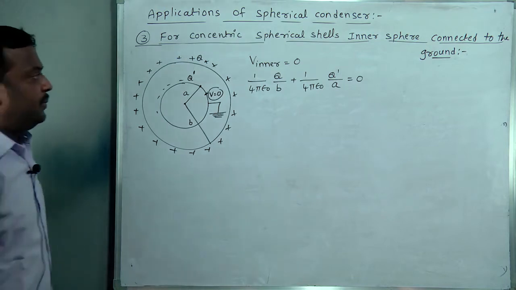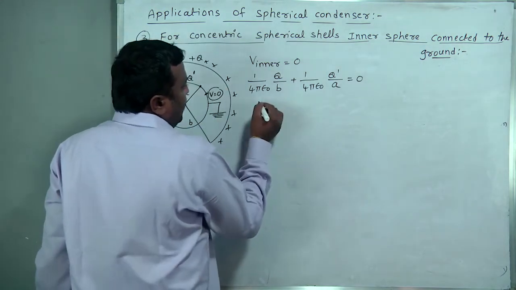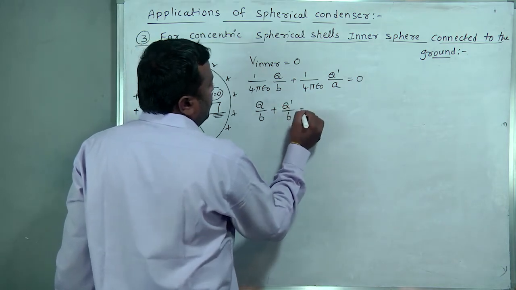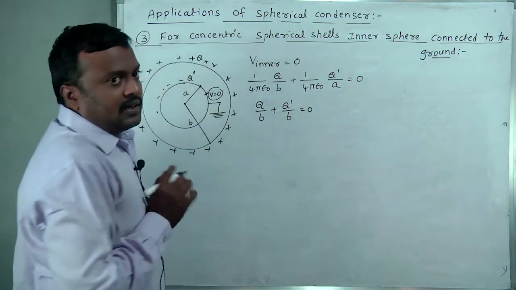Inner connected to the ground means, see what happened here? Q by B plus Q dash by A is equal to 0, taking 1 by 4 pi epsilon naught as common.